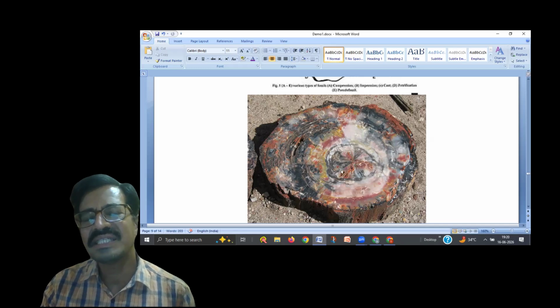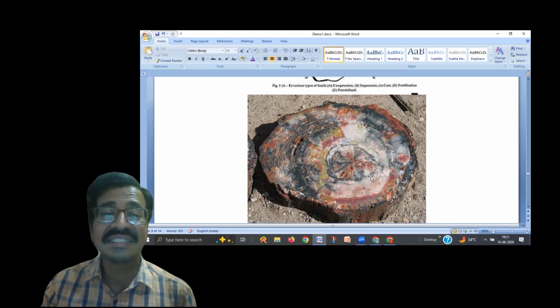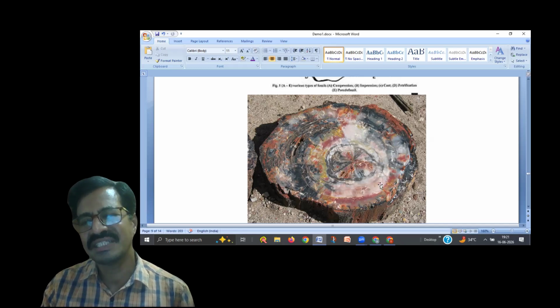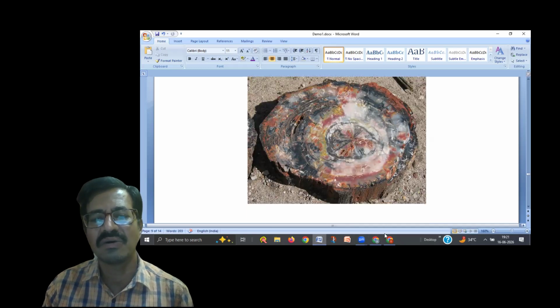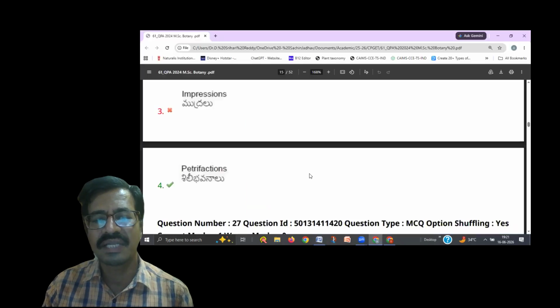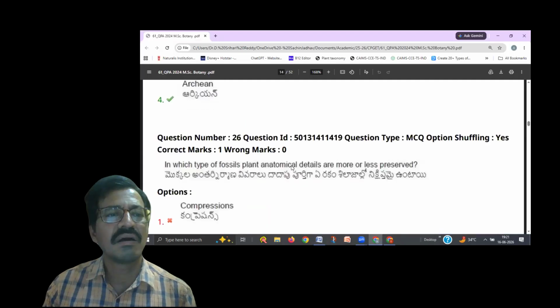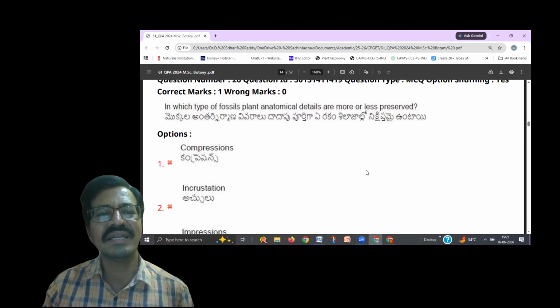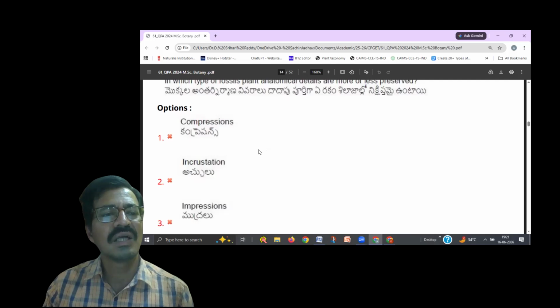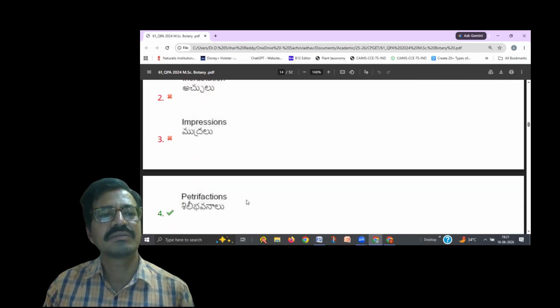But since it is replaced by mineral matter, we can see all the anatomical features here. So that is the importance of petrifactions. Okay, in which type of fossils are plant anatomical details more or less preserved? The most suitable answer is petrifaction.